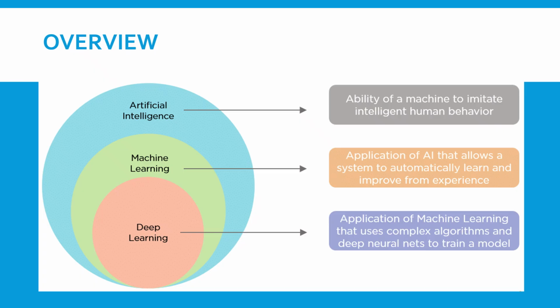Then coming to deep learning, which is again a subset of machine learning. Here also there are algorithms, but they are much more complex. We choose neural networks to train the model.